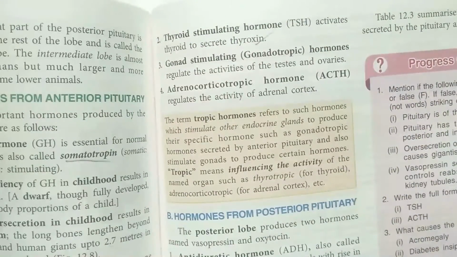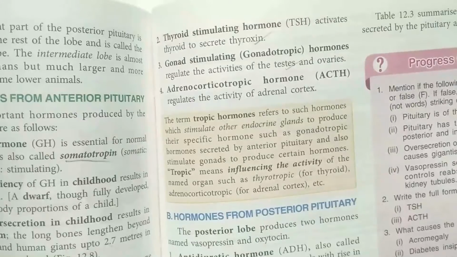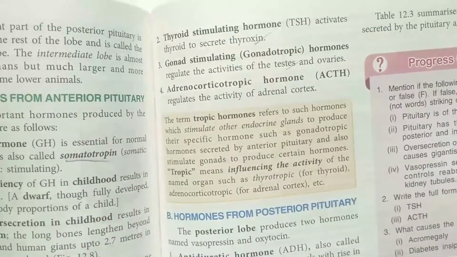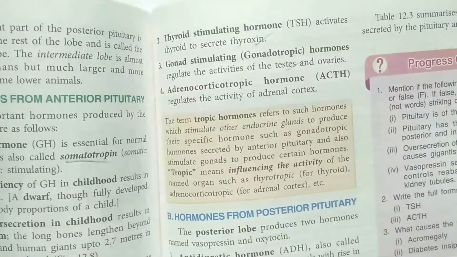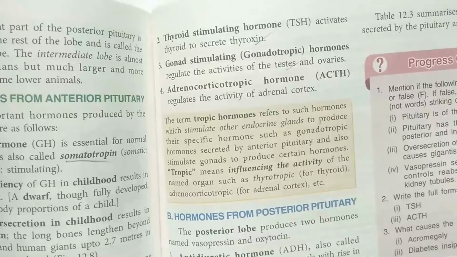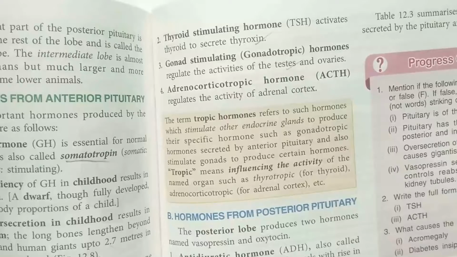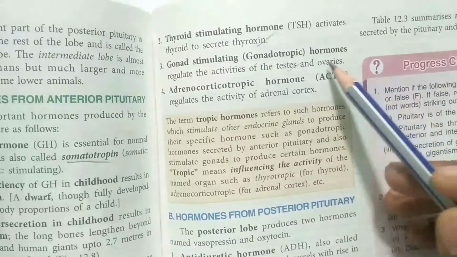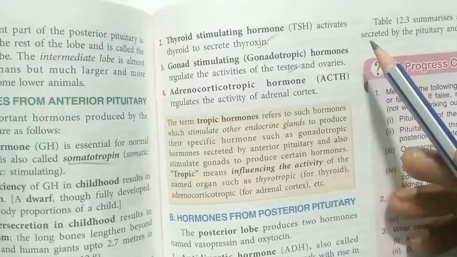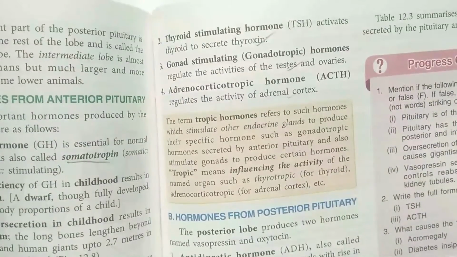Apart from this, gonadotrophic hormones, that means gonad stimulating hormones, regulate the activity of testes and ovaries, because testes and ovaries are known as the gonads. And the next one is the adrenocorticotropic hormone, that is ACTH. It regulates the activity of the adrenal cortex. That means these hormones are also stimulating other glands. For example, it is stimulating the thyroid gland, the testes and ovaries, and here it is stimulating the adrenal cortex. That means